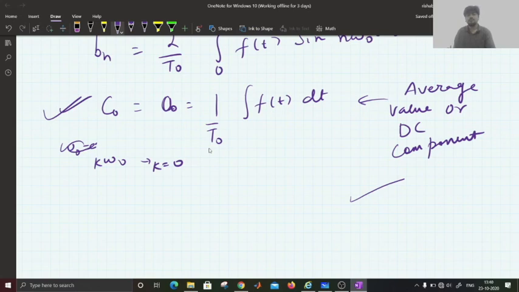This is how we can represent any periodic signal, certain periodic signals, as a linear combination of harmonically related complex exponentials or sinusoids.